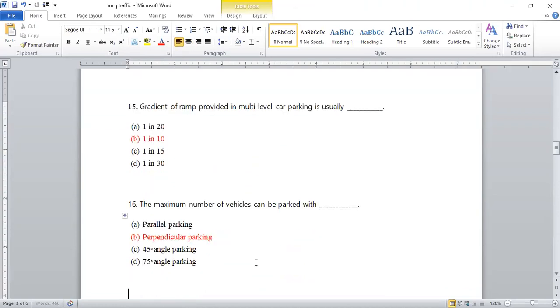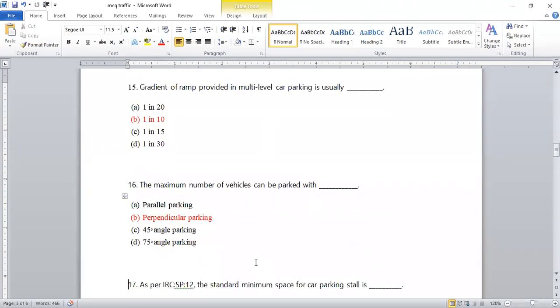Next, the maximum number of vehicles can be parked with. Already we have seen, whenever the angle of inclination increases, more vehicles will be parked.